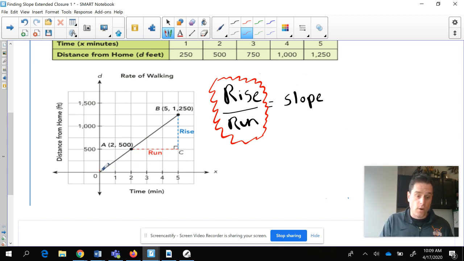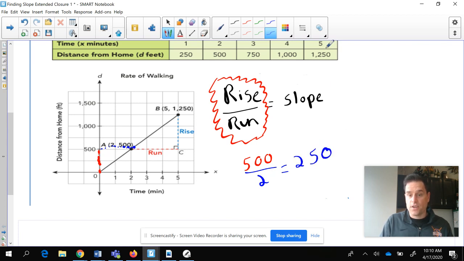If we start at one point, you can start at any point you want to. And we're going to start by doing rise first. We're going to rise up to 500, so the rise would be 500. And the run, left to right, is 2. So what's the slope? 500 over 2 is going to be 250.